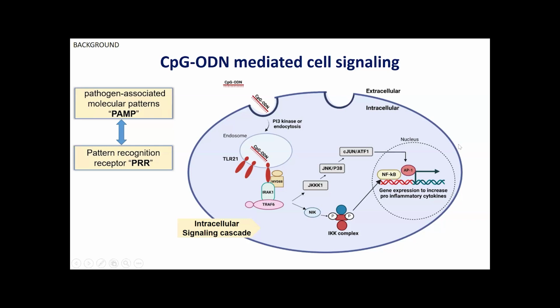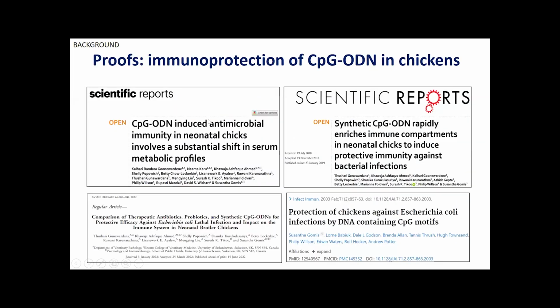At the end, it gives signals to the nucleus to produce more pro-inflammatory and inflammatory cytokines, which initiate protective immunity in chickens. There are a number of proofs of immunoprotection mediated by CpG-ODN in chickens in our lab. Also, a previous study has shown that it can shift the serum metabolic profiles in chickens following CpG-ODN administration.